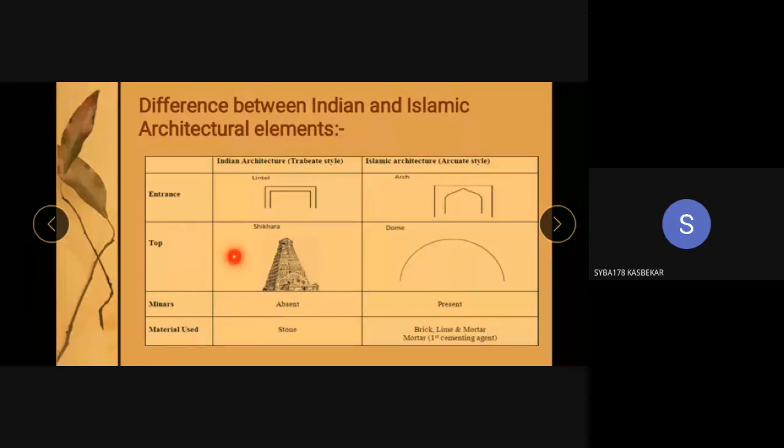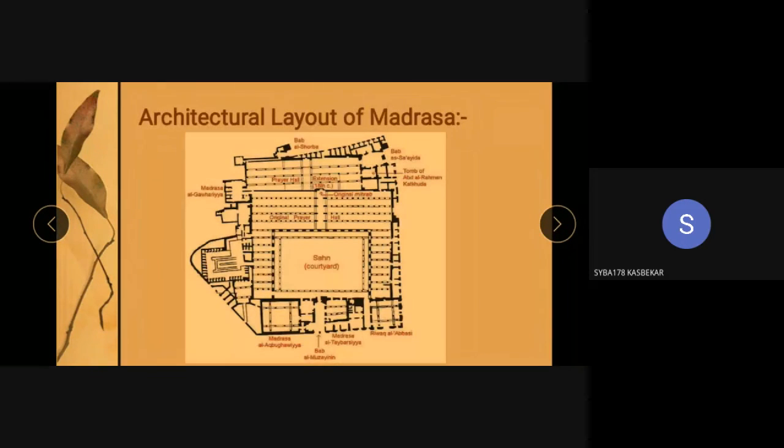These first 2 points, the shikara is there, dome is there, post and lintel method is used, and arches are used. Then this is the architectural layout of the madrasa. So what is the madrasa? Madrasa is again a religious educational institution. This is very important, that we should know what basically the madrasa is. It is a kind of institution for teaching of various Sunni rites.